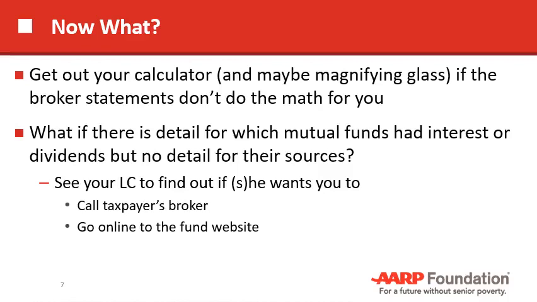You could call the taxpayer's broker, you could go online to the individual fund's website. We will probably have a shared drive which has the detail, but probably go see your LC and decide how much time you want to spend on it.